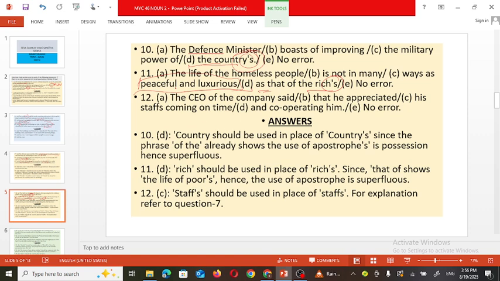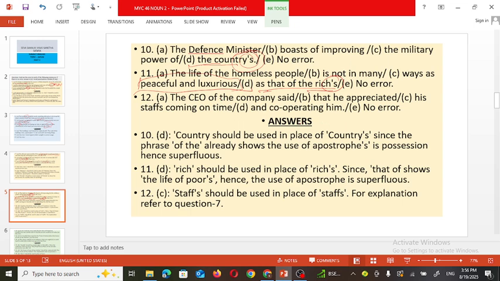Okay, so the correct sentence can be like this: the life of homeless people is not in many ways as peaceful and luxurious as that of the rich. So the error is in this D part. Next one. The CEO of the company said that he appreciated his staff coming on time and cooperating with him.